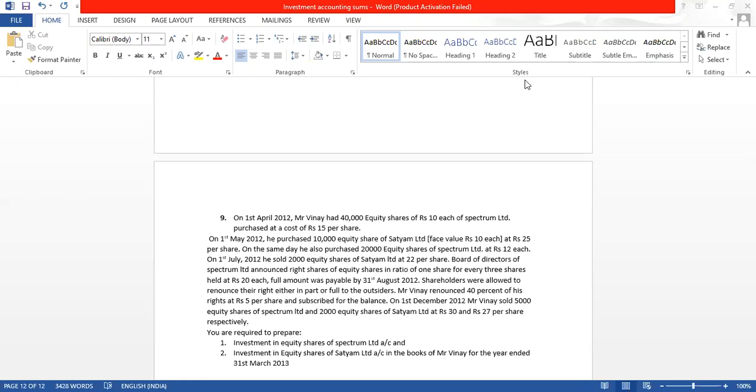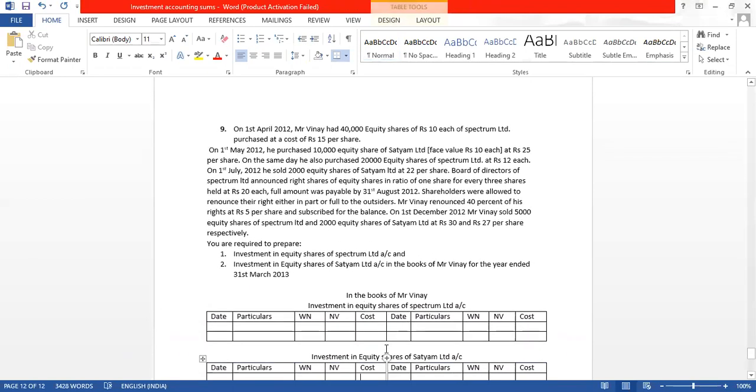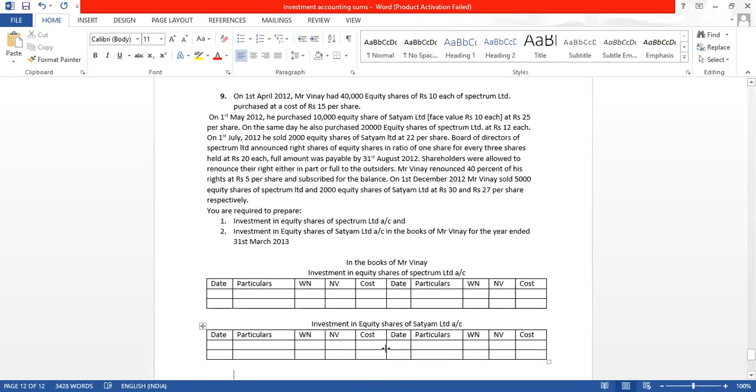They have asked us to prepare the investment in equity shares of Spectrum Limited account and the investment in equity shares of Satyam Limited account in the books of Vinay for the year ended 31st March 2013. So in the books of Vinay, we have to prepare the investment account in equity shares of Spectrum Limited and in equity shares of Satyam Limited. So let us start the sum now.